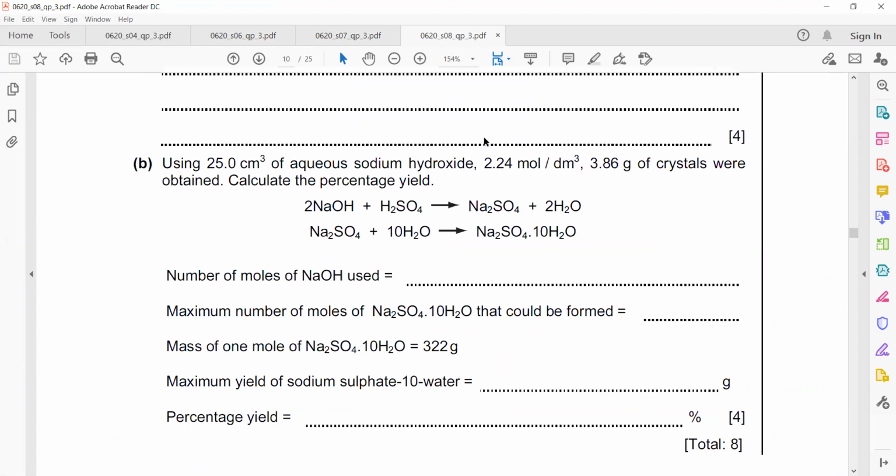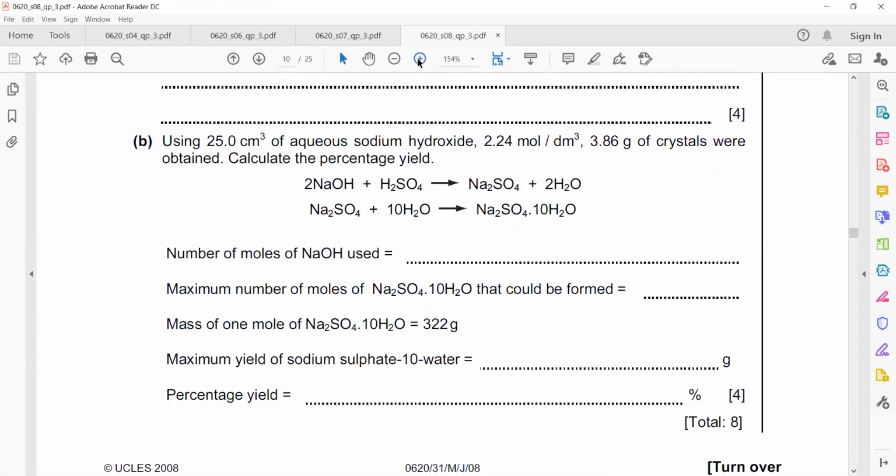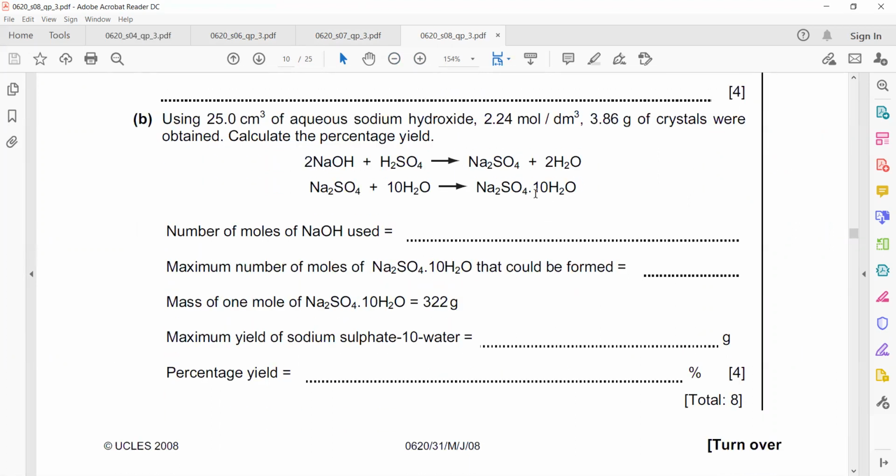Okay. In this question, we have to calculate the percentage yield. What is the meaning of the percentage yield?